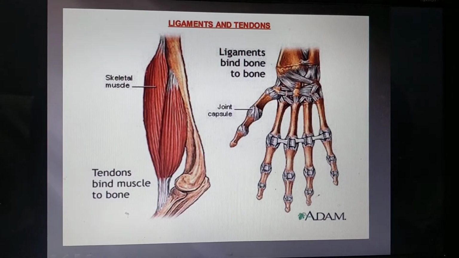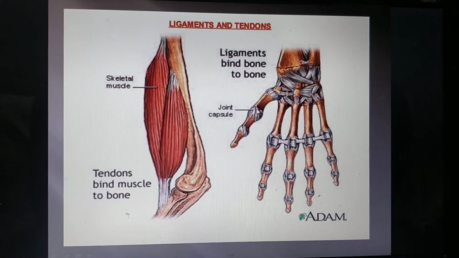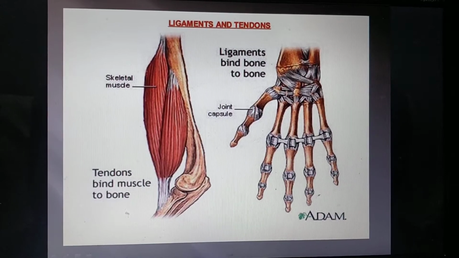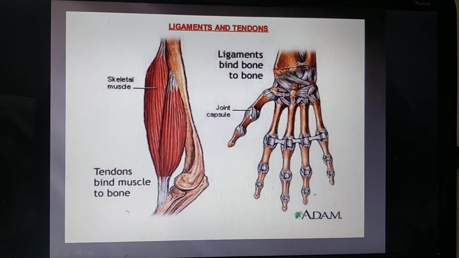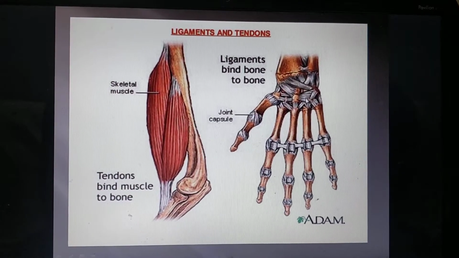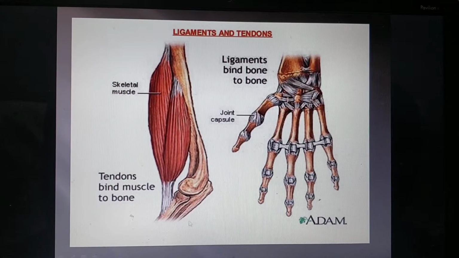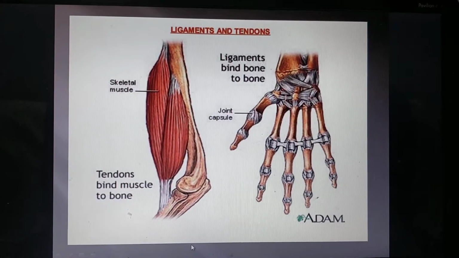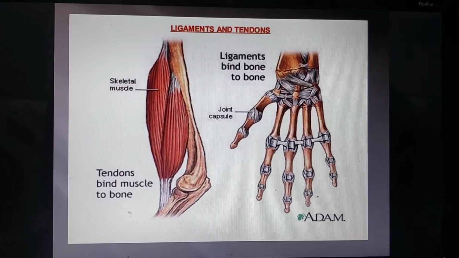ठीक है, bone to bone जो आपस में जुड़े होते हैं, that is through the ligaments. So ligaments they join bone to bone, यहाँ भी bones और bones ये आपस में जुड़ी हैं through the ligaments, and tendons they join bone to muscles.